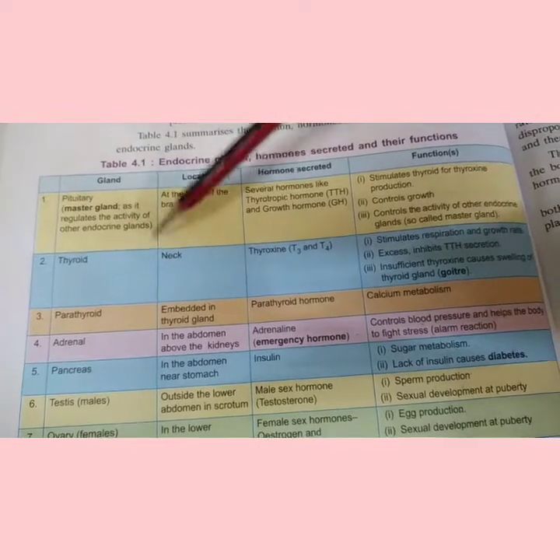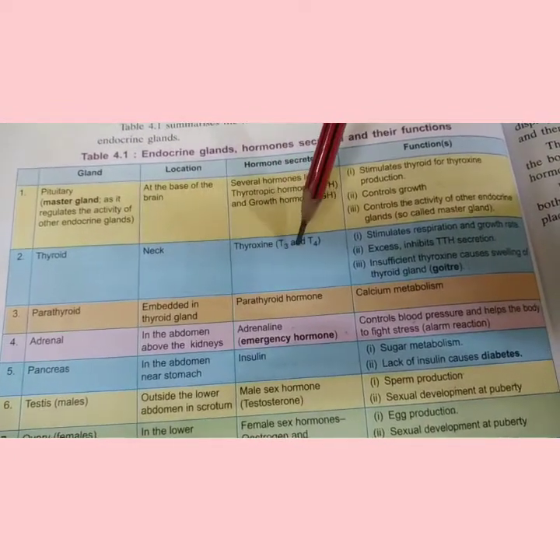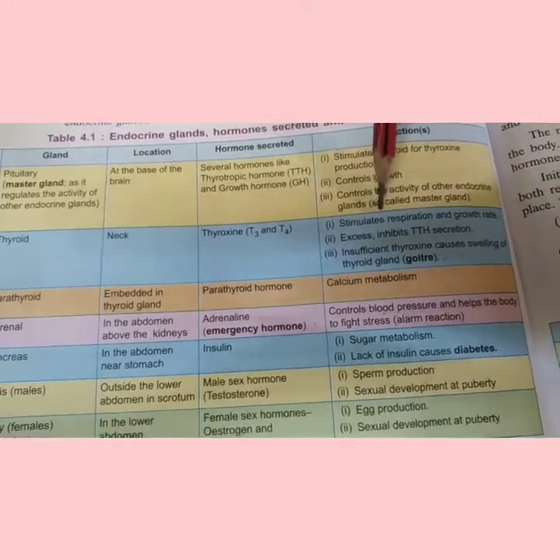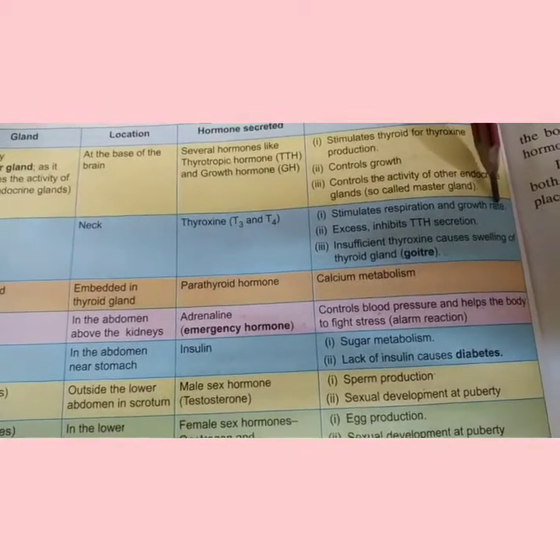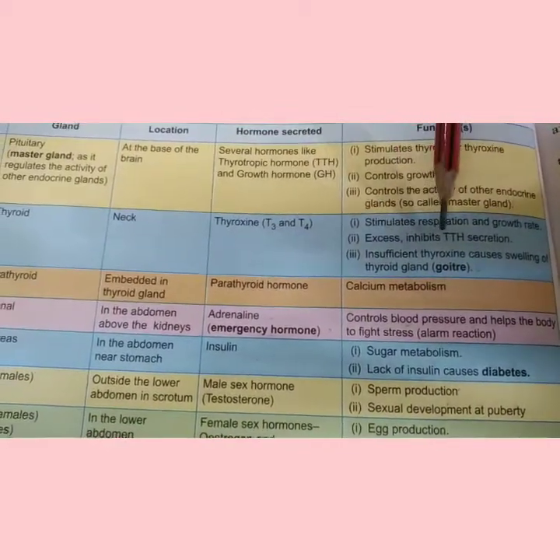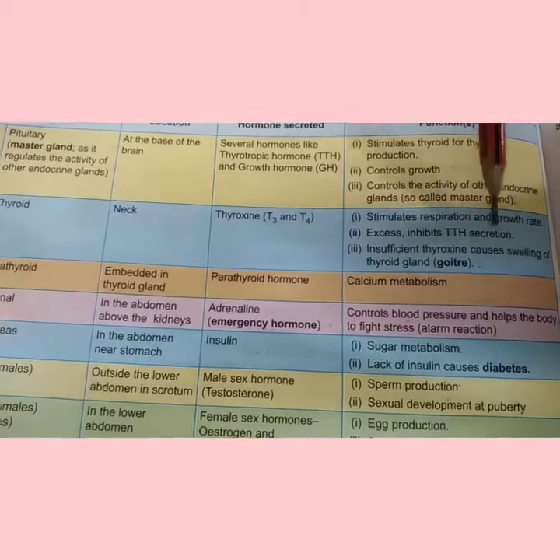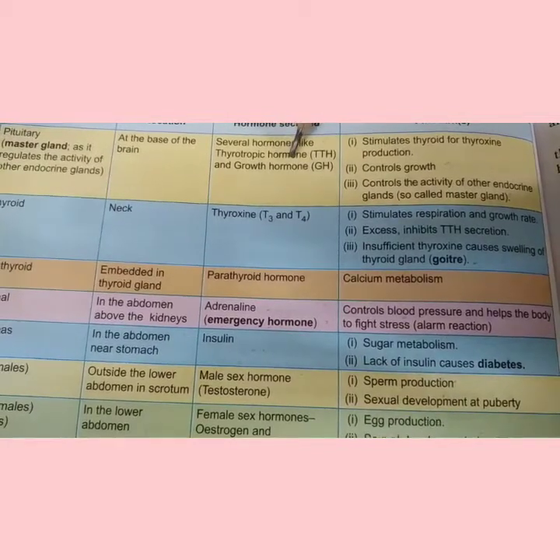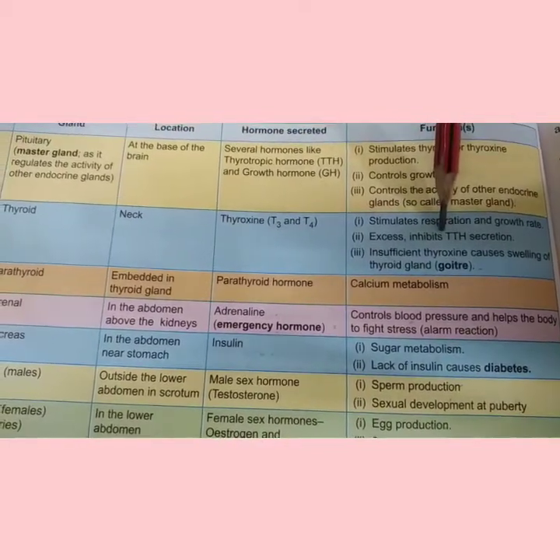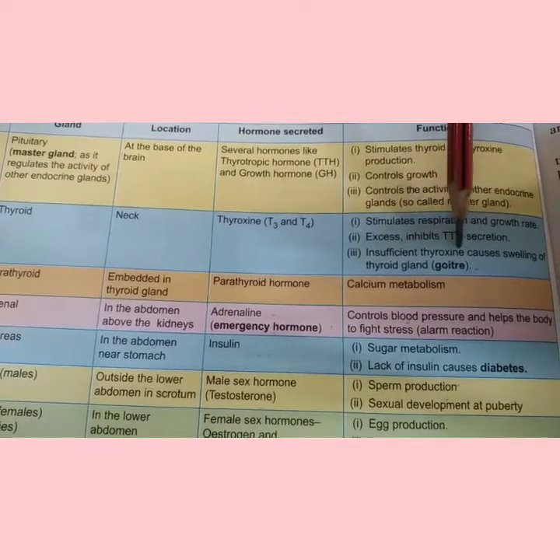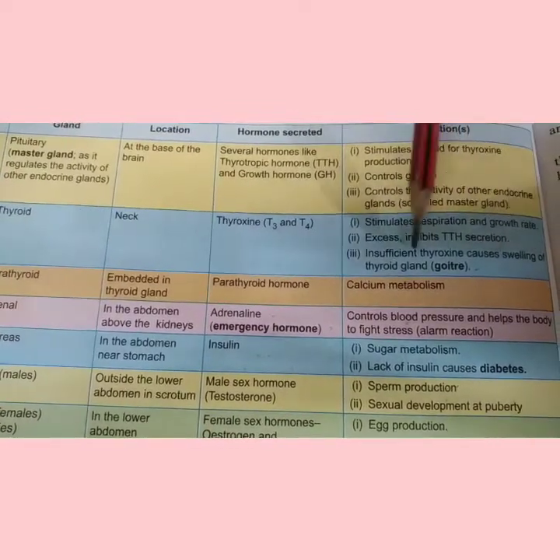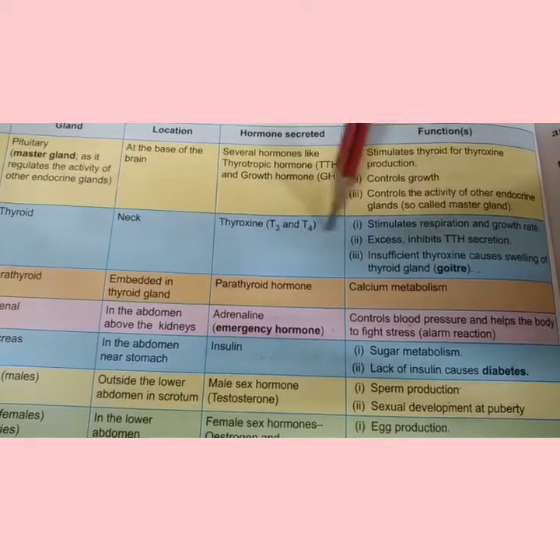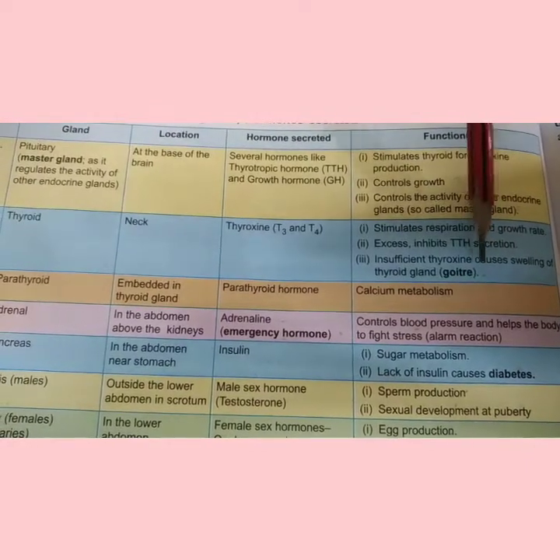Then you have the thyroid gland present in the neck region. It secretes a hormone called thyroxine, and this hormone's function is to stimulate respiration and growth rate. Excess of it inhibits, that means it stops, the secretion of TTH. TTH is thyrotrophic hormone. So when thyroxine is secreted less, insufficient thyroxine causes swelling in the thyroid gland, which is called goiter. So if thyroxine is secreted less, then the person suffers from the disease called goiter.